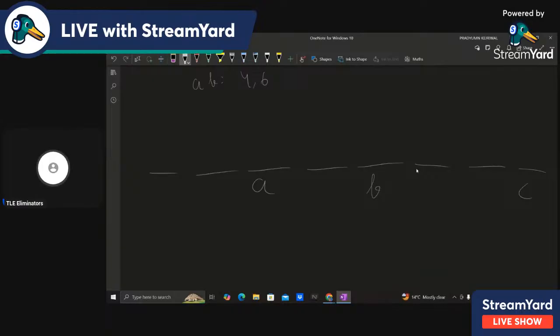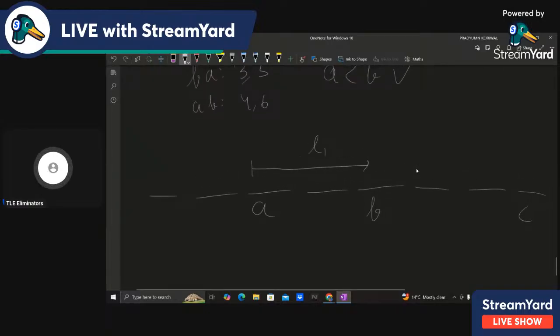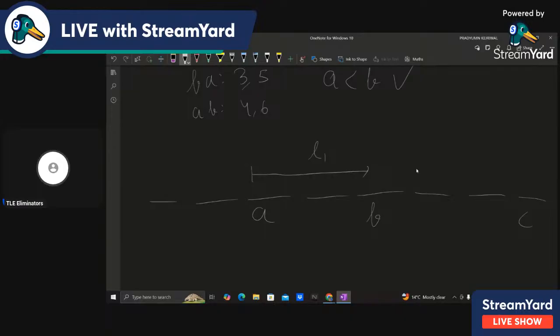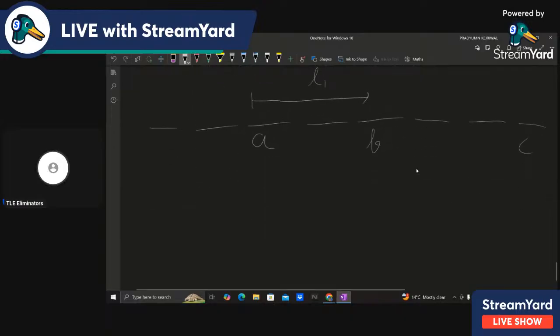The first string starts from A and goes till length L1. So it will go up to A plus L1 minus 1. It will go till this index. So definitely B has to be greater than that. So B has to be greater than A plus L1 minus 1.